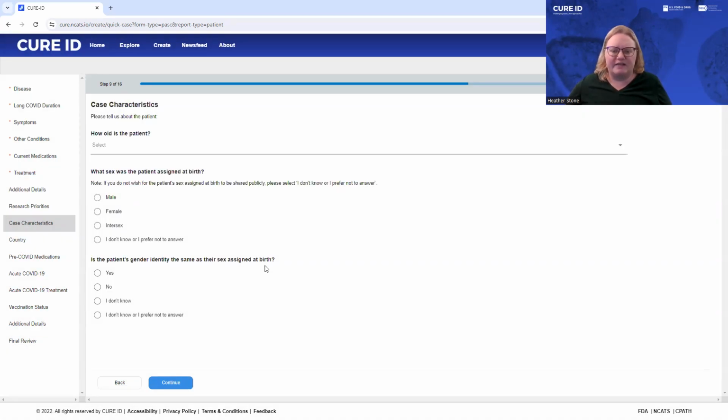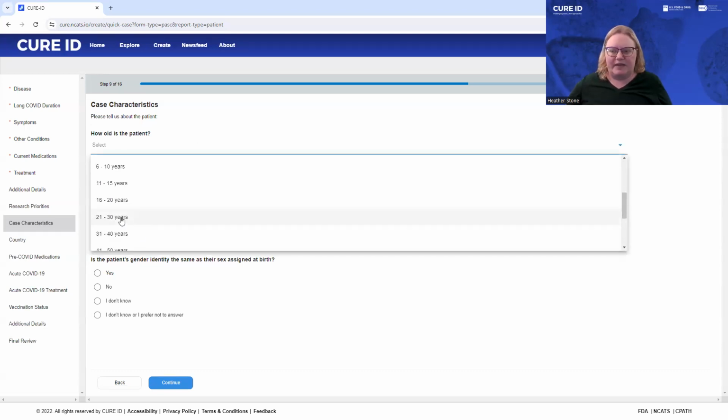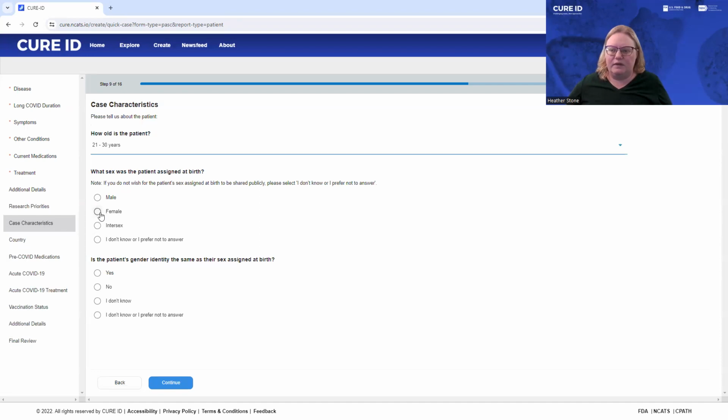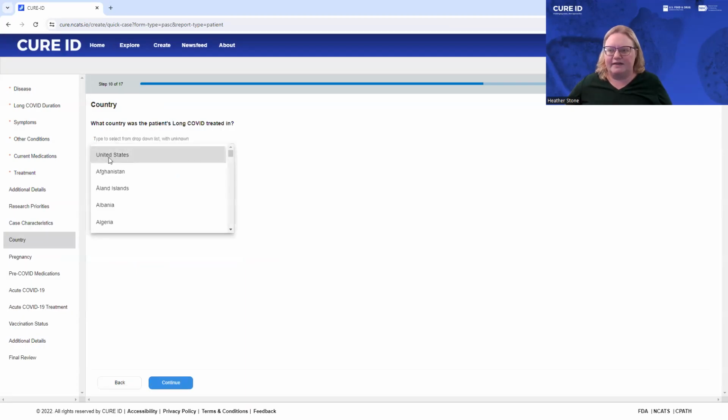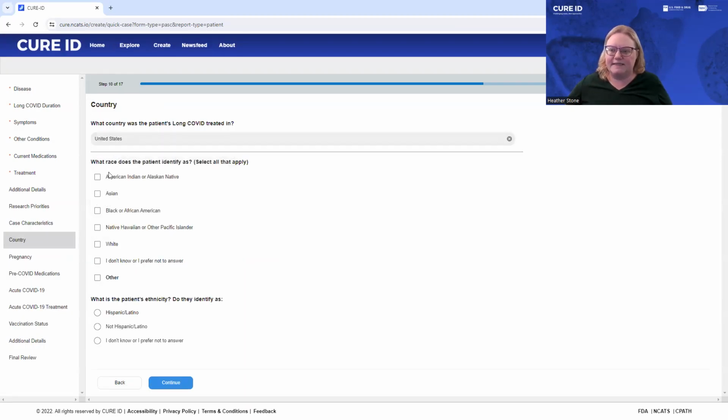Next, we ask about some basic demographic details about the patient, like their age, sex at birth, and gender identity, followed by country and race and ethnicity. I will select that the patient was 21 to 30 years old, female, and that their gender identity is the same as their sex at birth. I then can select United States from the top of the list and choose the patient's ethnicity and race.